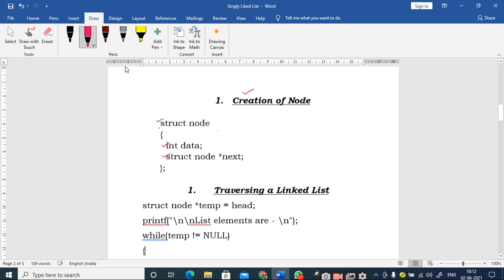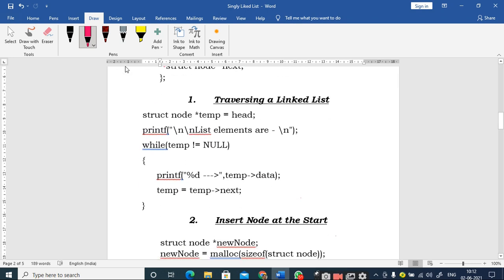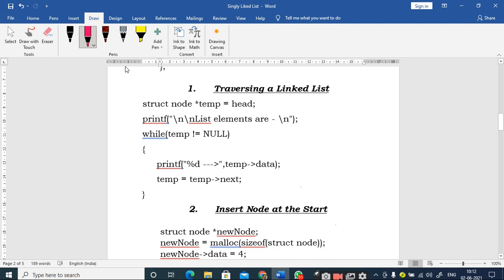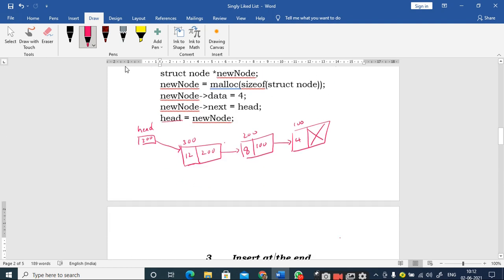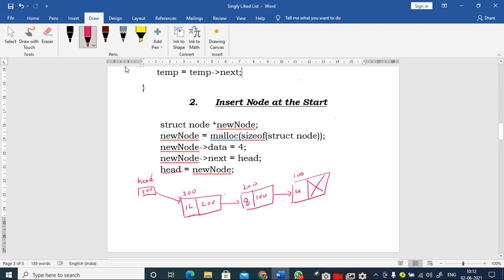Yes, sir. Coming to the next part, traversing a linked list, we will discuss this at the end. As I told you, the insertion operation and the deletion operation are the two major operations we should consider for the linked list. The insertion operation is divided into three parts: you can insert a new node as the starting node, as the last node, or at a position specified by the user.